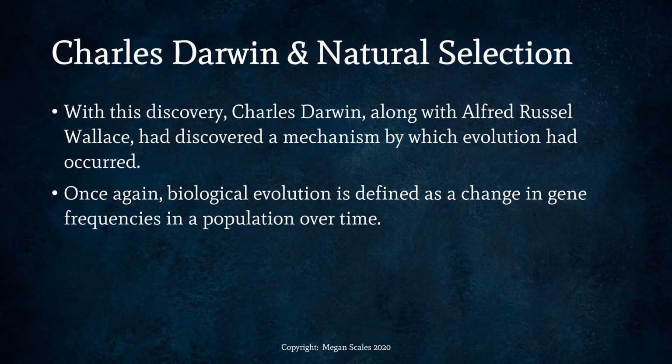Around the same time that Darwin was doing his work, another scholar, Alfred Russel Wallace, was discovering something very similar. So they ended up, I think, presenting their papers around the same time. Oftentimes, Wallace gets forgotten about, but they both discovered a mechanism by which evolution occurs. Again, biological evolution is defined as a change in gene frequencies in a population over time. Don't forget that.